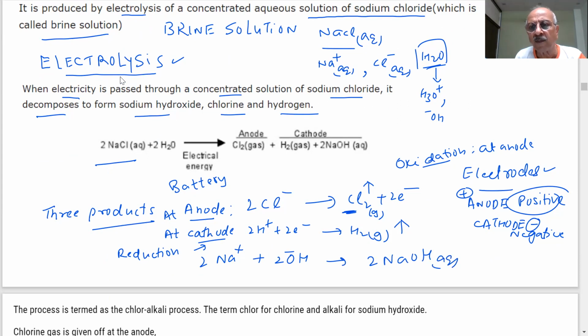This is the caustic soda which you are preparing from the brine solution. NaOH, sodium hydroxide. So this is what we call caustic soda. It has great uses in industries and everyday life. This is an important reaction. Note down. I have explained everything. Very important. Note down each and every word, each and every line.